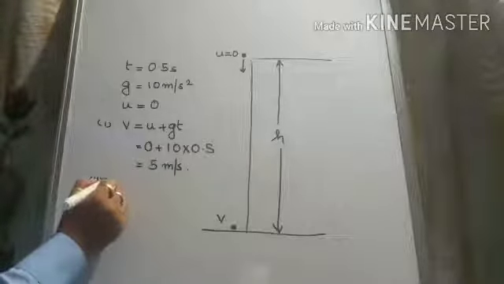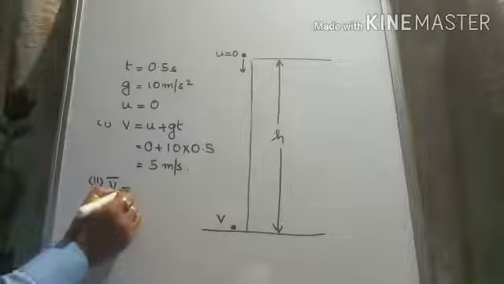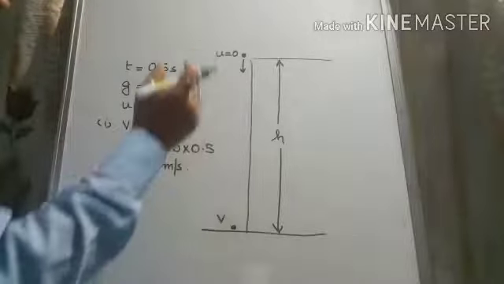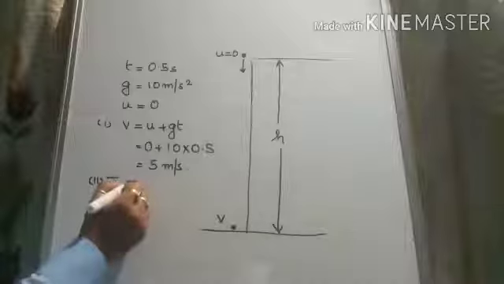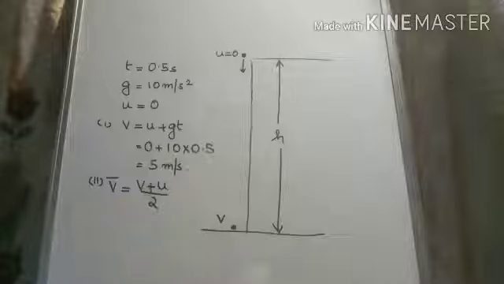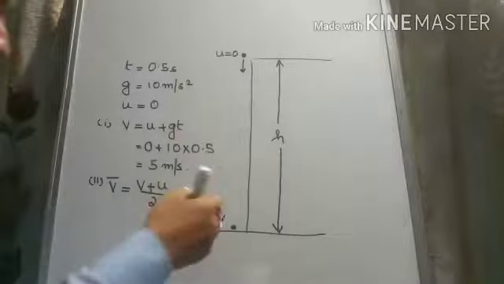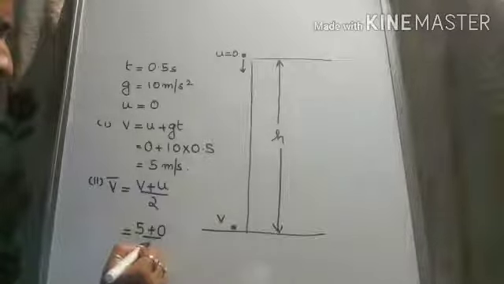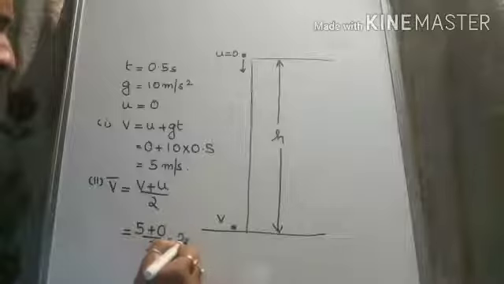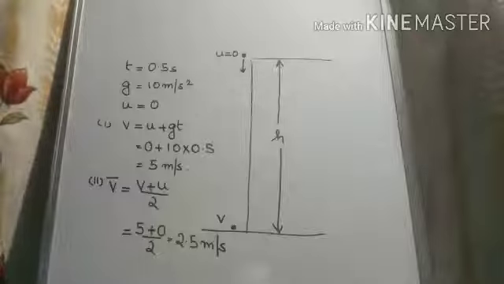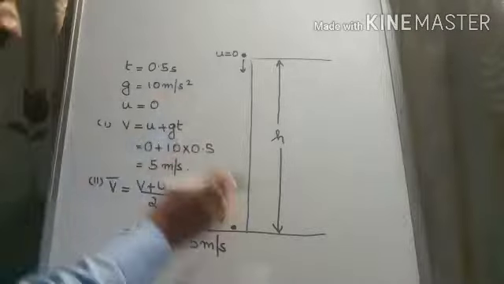Next is the average velocity. Now average velocity, if you remember the chapter motion, average velocity is the arithmetic mean of the initial and the final velocity. So we can write here v plus u divided by 2. This is the average velocity over its whole journey, which is equal to 5 plus 0 by 2, which is equal to 2.5 meter per second. So this is the average velocity of the car during its journey.